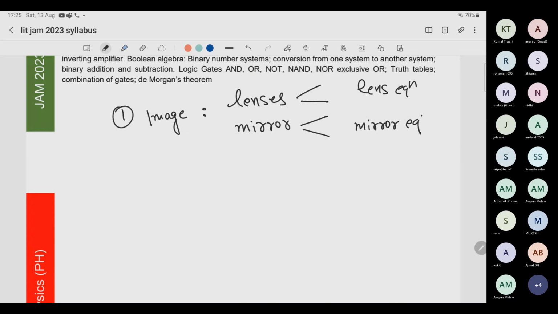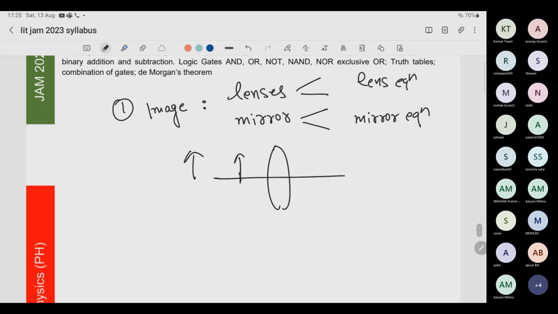And then you should know that if it is a lens, if I place the object on the focal length, where will my image be formed? If I place it away from the focal length, where will my image be formed? If I place it between f and o, where will my image be formed? And you should do this for all the lenses.